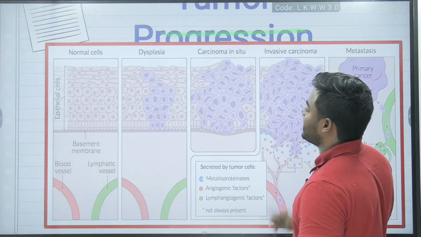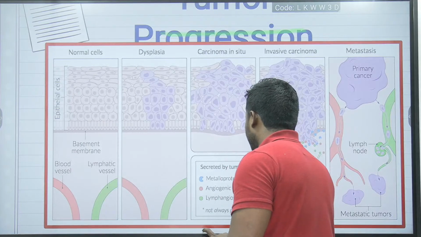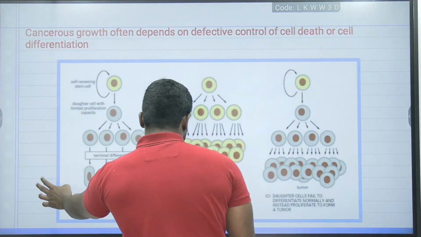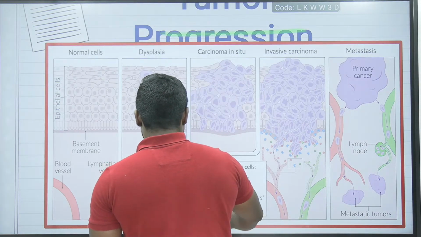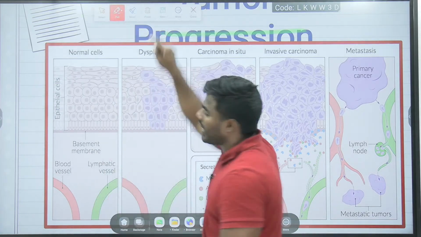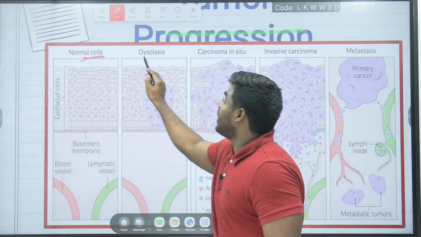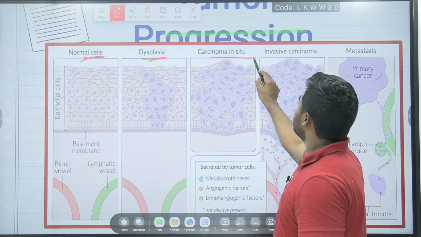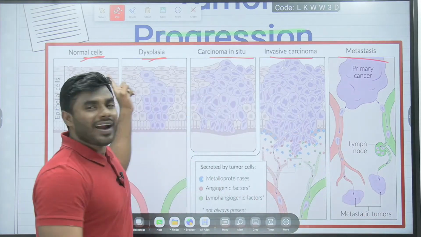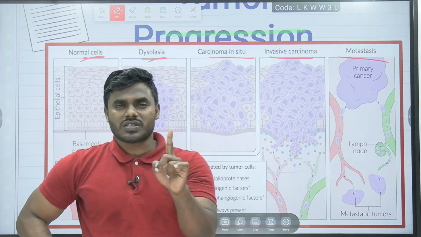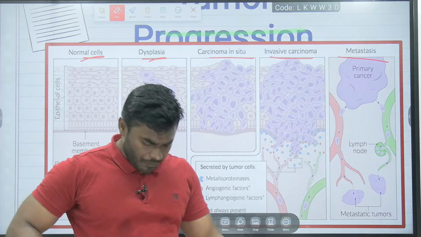Now every student, please look at this particular diagram very carefully without any confusion. Just listen. Normal cell, dysplasia, carcinoma, invasive carcinoma, metastasis. By looking at these 5 diagrams, I want to give one statement. What is the statement I want to give by looking at these 5 diagrams?